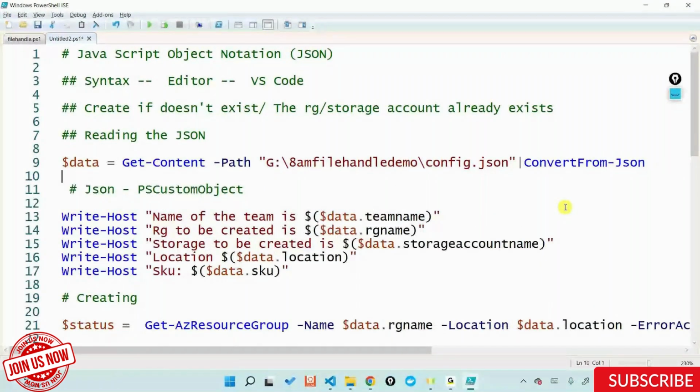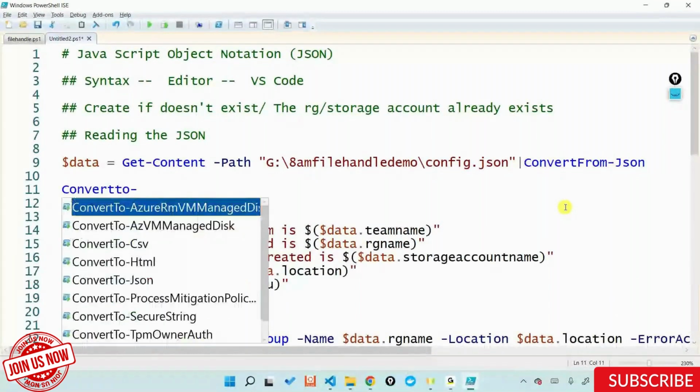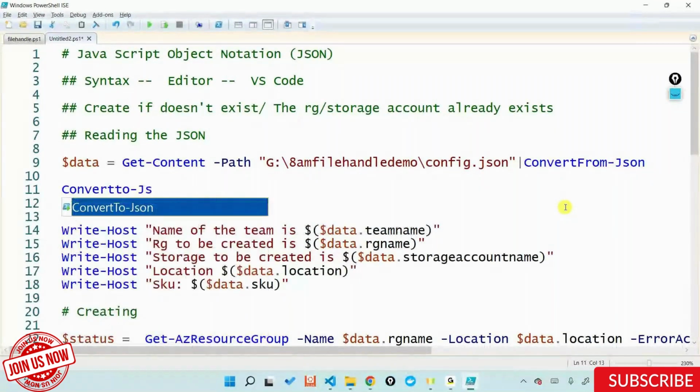Meaning, if you write something in PowerShell, you can say convert to hyphen, you can say JSON or HTML or whatever it is. You can convert to and also convert from. Convert to meaning you are going ahead writing a JSON using PowerShell. Convert from, you're just, let's say, going ahead and reading a JSON from PowerShell out there.